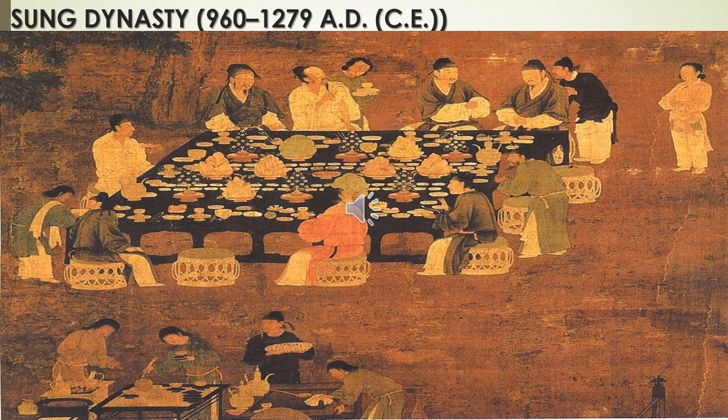Next is the Sung dynasty, which ruled between 960 AD and 1279 AD. The Tang dynasty ruled between 618 and 907 AD.